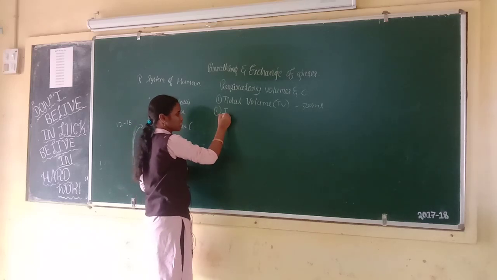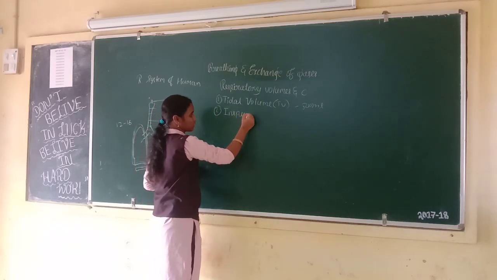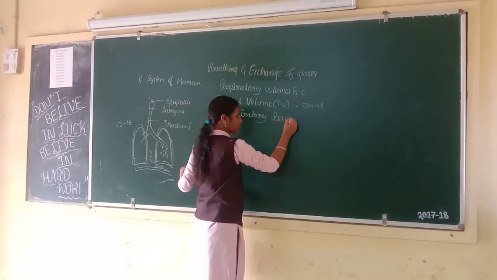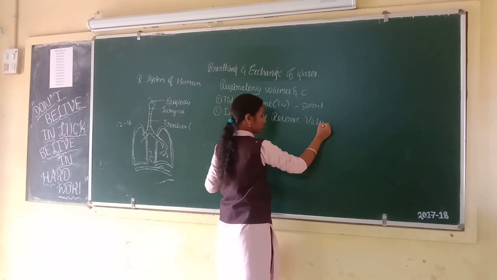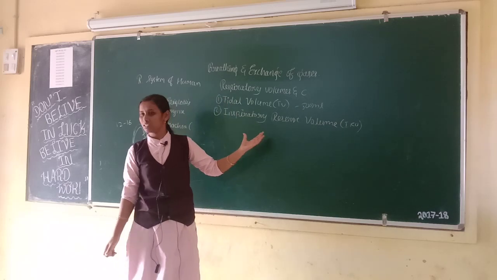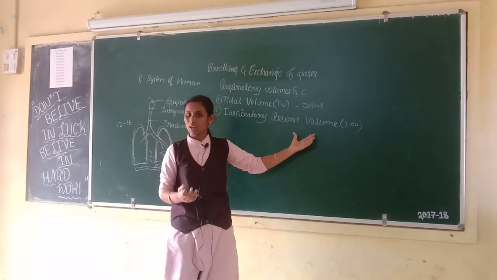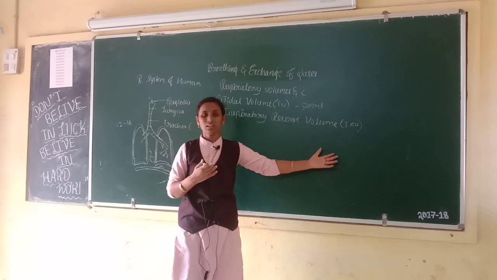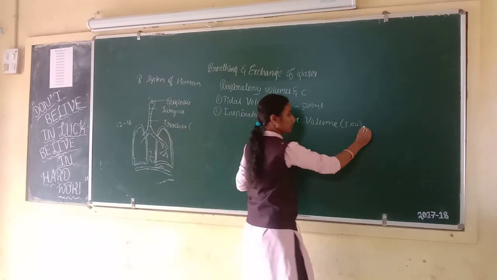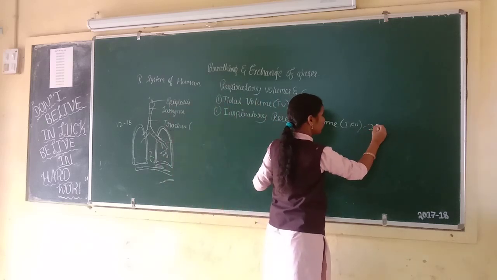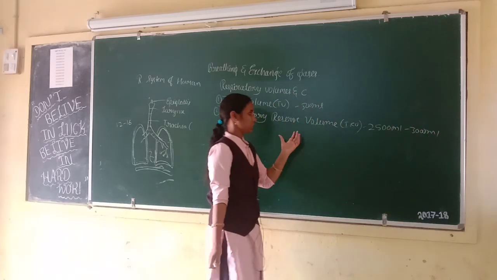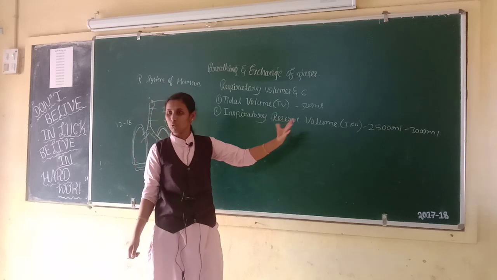Next, second one is inspiratory reserve volume, IRV. It means additional volume of air a person can inspire by forcible inspiration. This is approximately 2500 ml to 3000 ml. This is IRV, inspiratory reserve volume.